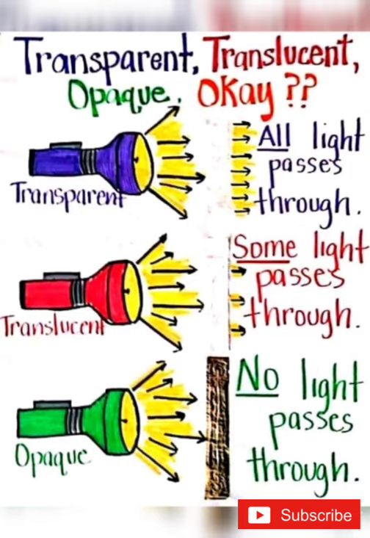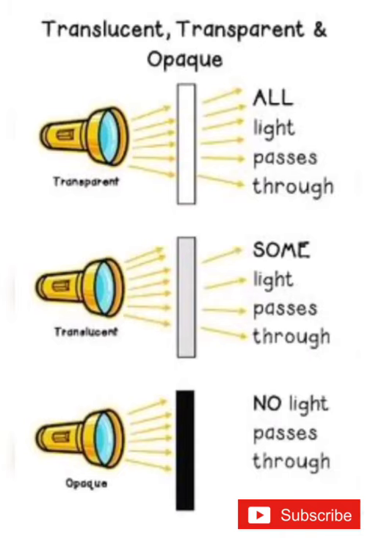However, when light falls on a polished surface of an opaque material, it does not pass through it. It bounces back. The bouncing of light by any smooth or polished surface is called reflection.